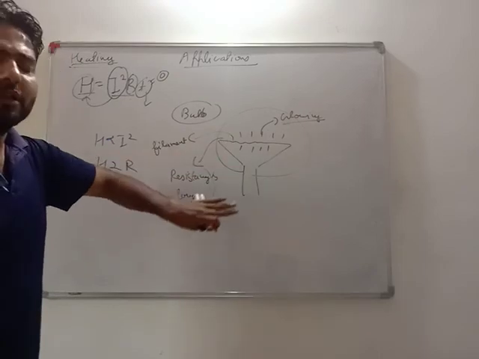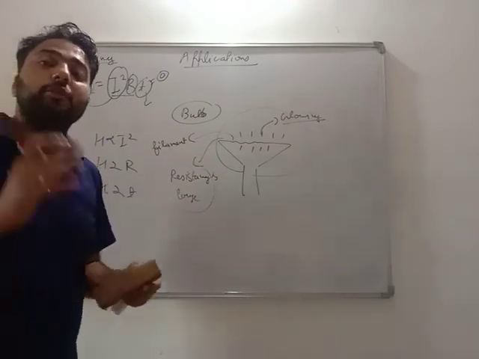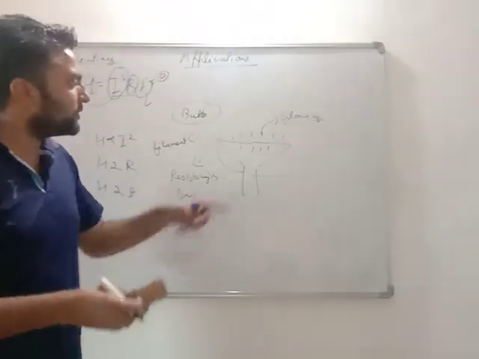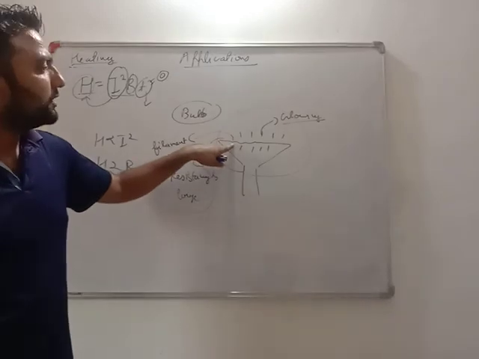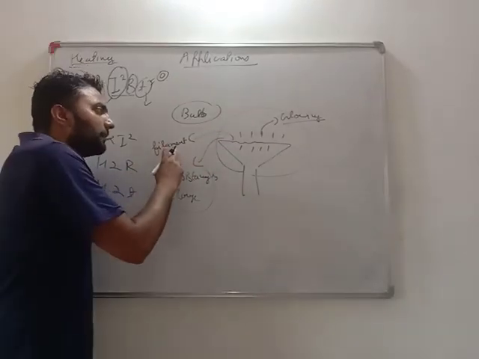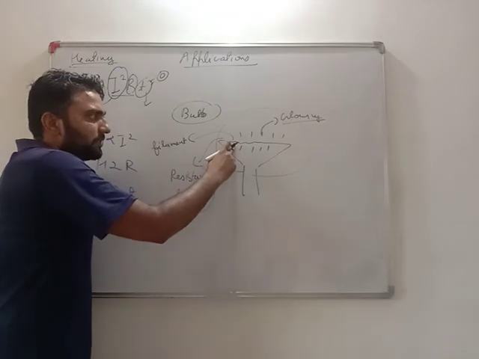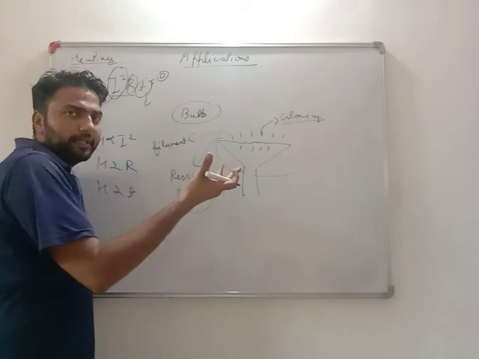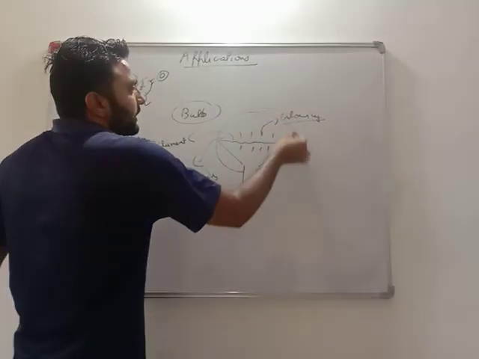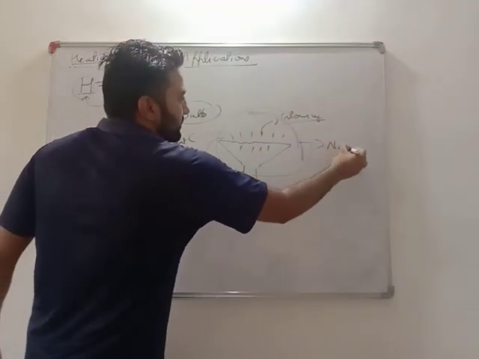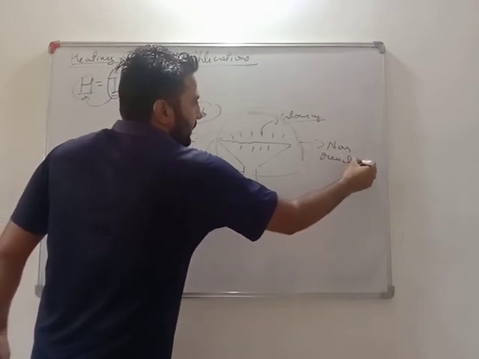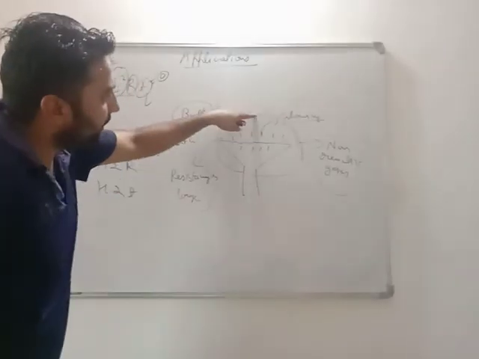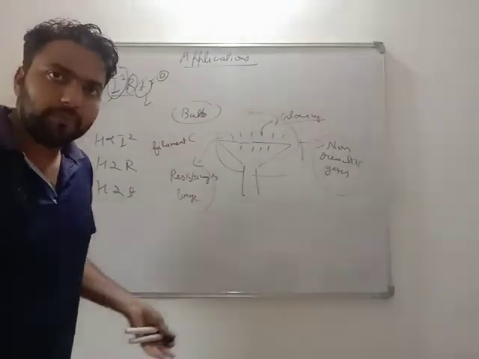So in bulbs there is a lot of wastage of energy as heat. I don't want heating, I want light. But in previous times this was the only option we had. So we used a filament made of tungsten metal. Tungsten has high resistance and does not melt at high temperature, and it gives light. Moreover, the bulb contains non-reactive gases, or noble gases. They don't react with this metal, the metal does not get corroded, and our bulb keeps on glowing.